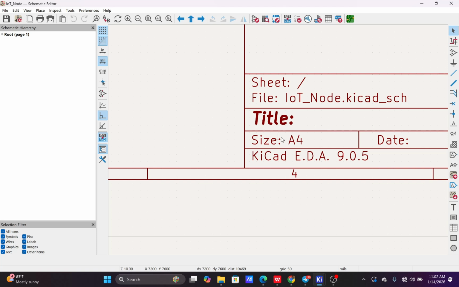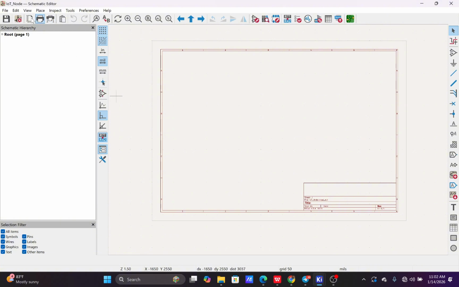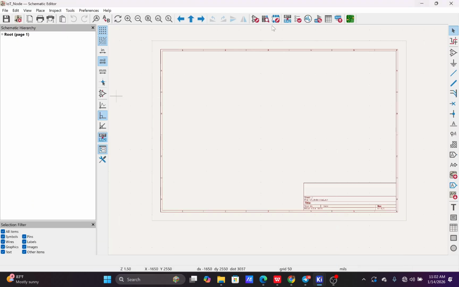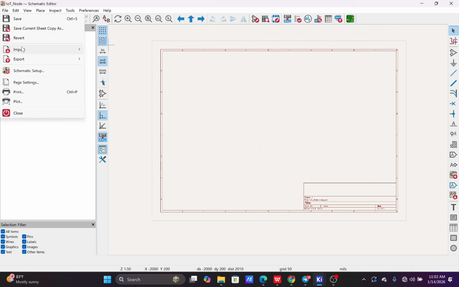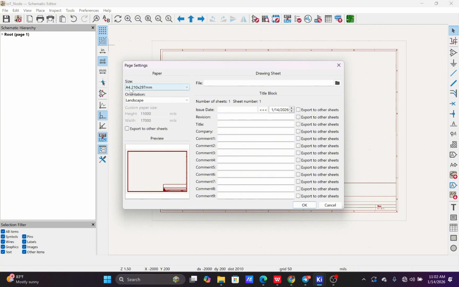You can actually increase the size of the sheet if you're designing a more complex board that can't fit on an A4 sheet. So let's do the page setup first. To set up the page, you click on files, then you come to, okay guys, just hold on, let me check something. Okay, yeah. So you click on files, then you come to page settings. Then you see the size here. This is A4.